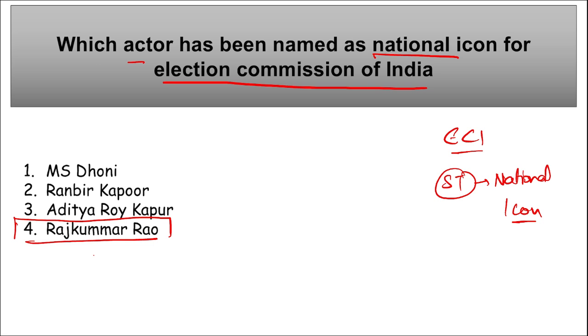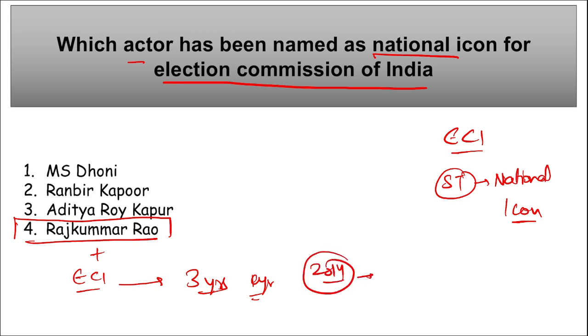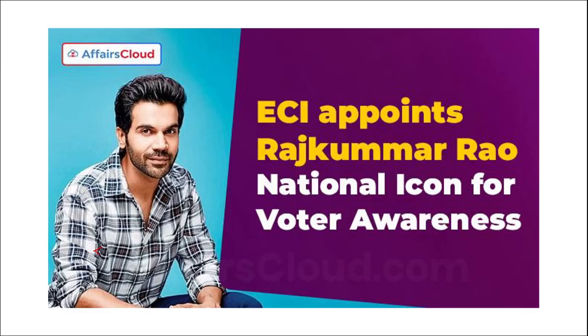And in other words, we can say Rajkumar Rao and Election Commission of India have entered into a 3 years agreement, right? This agreement will be for 3 years. And if we talk about Rajkumar Rao, he started his acting career in 2010, and he won the Best Actor Award in 2014 during the National Film Awards. Moving on, here you can see actor Rajkumar Rao.